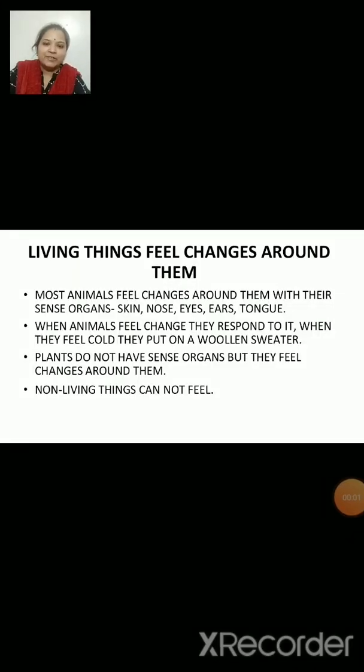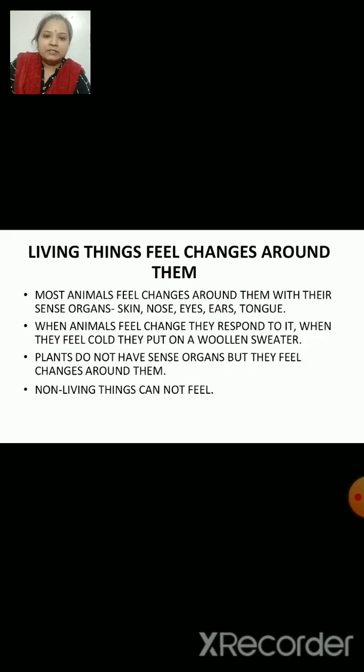So, children, the next characteristic of living things is that living things feel changes around them. Since 2-3 days it was raining a lot. So, aren't you feeling cold? Right. So, when you feel cold, you feel like covering your body. You feel like wearing warm clothes. So, this is how human beings feel changes around them.